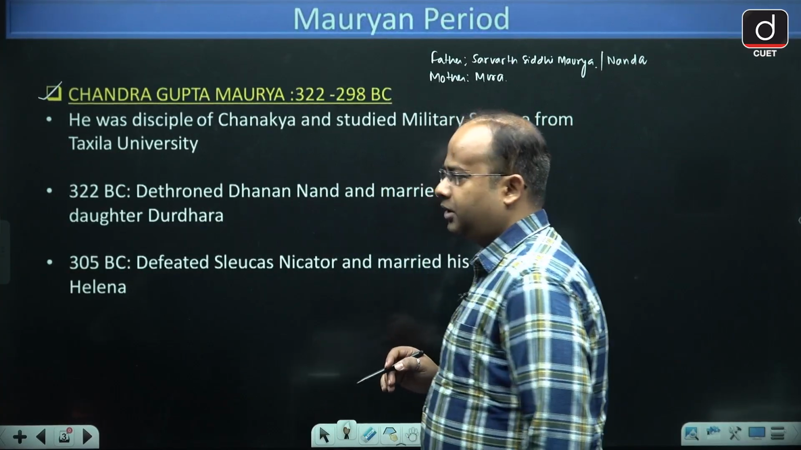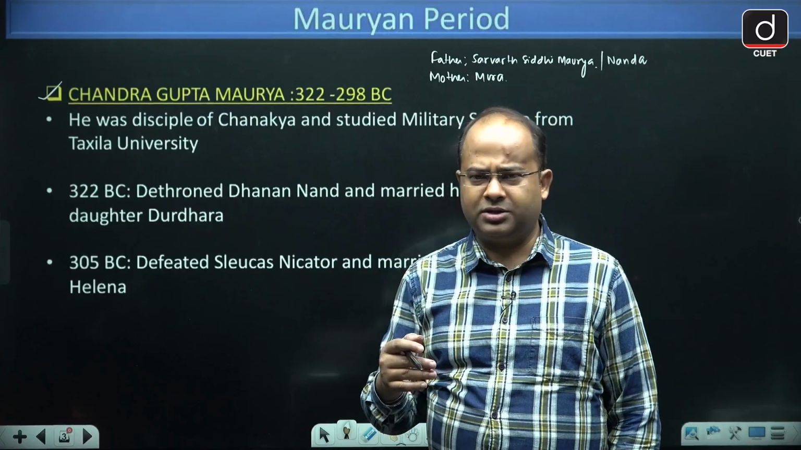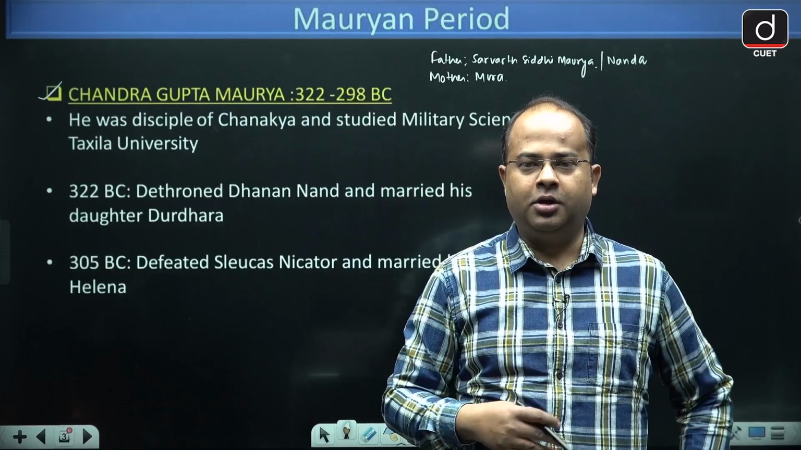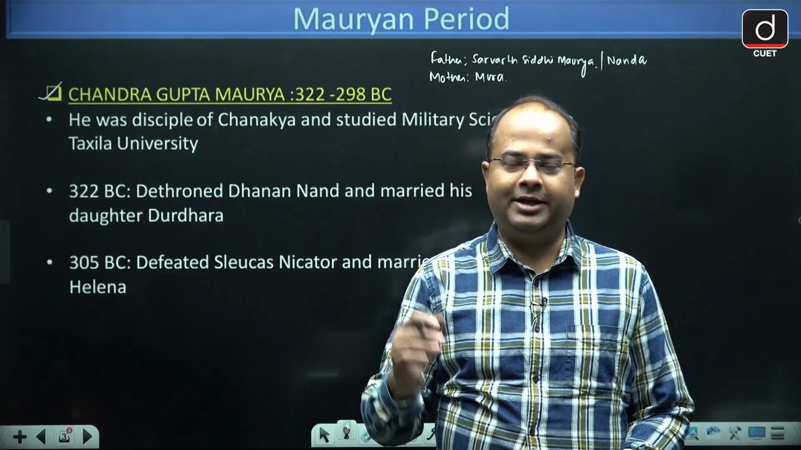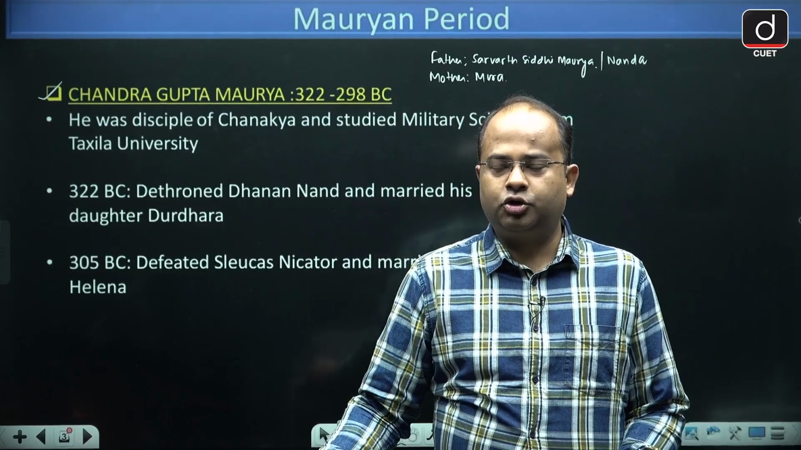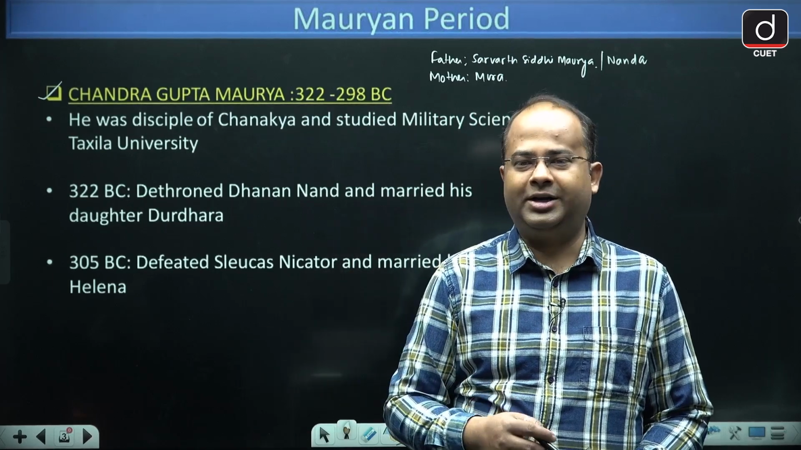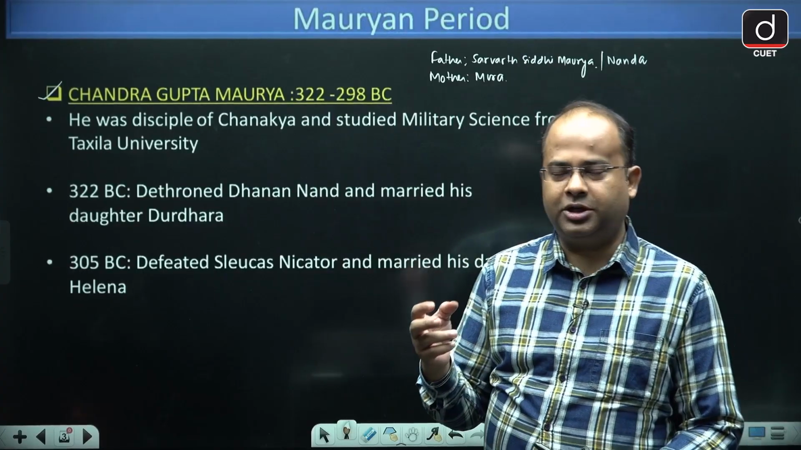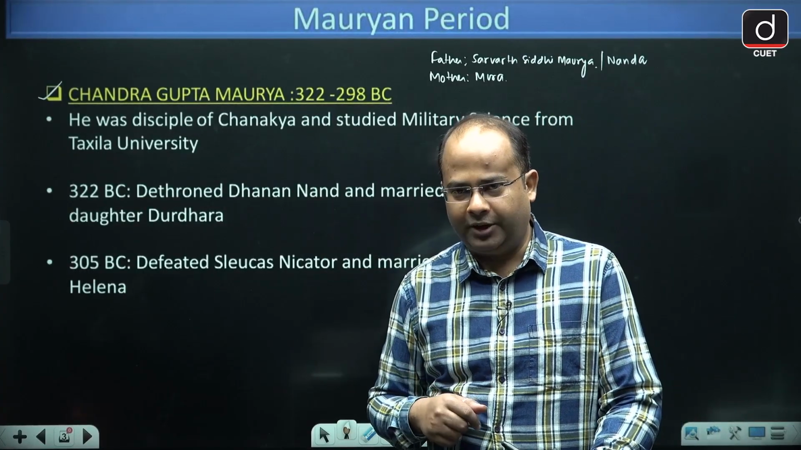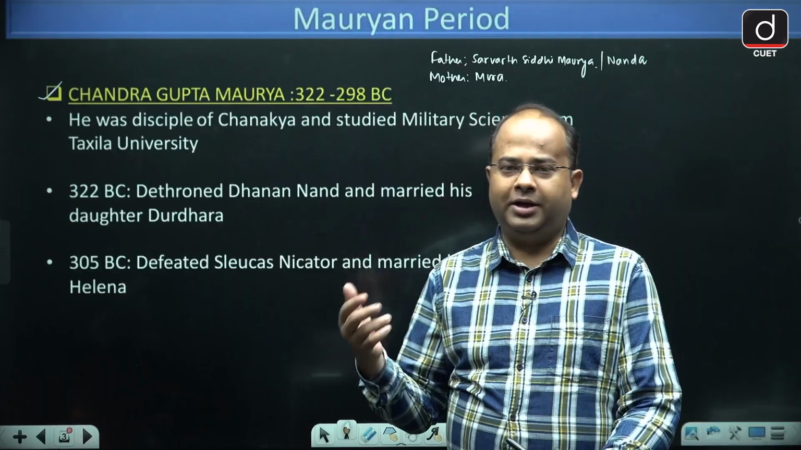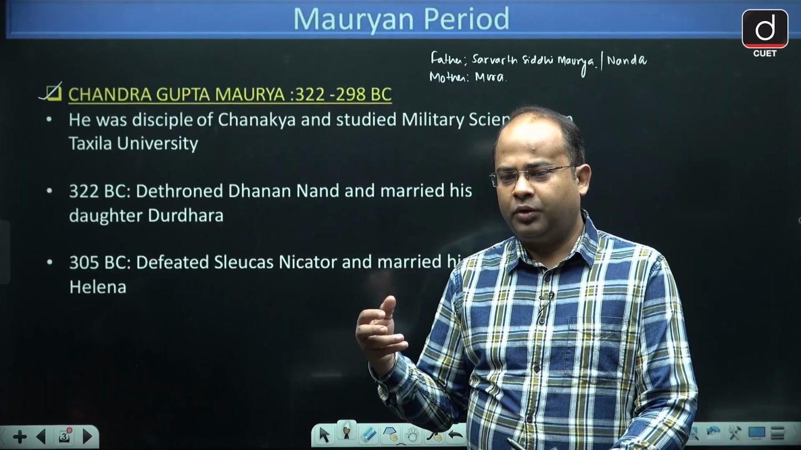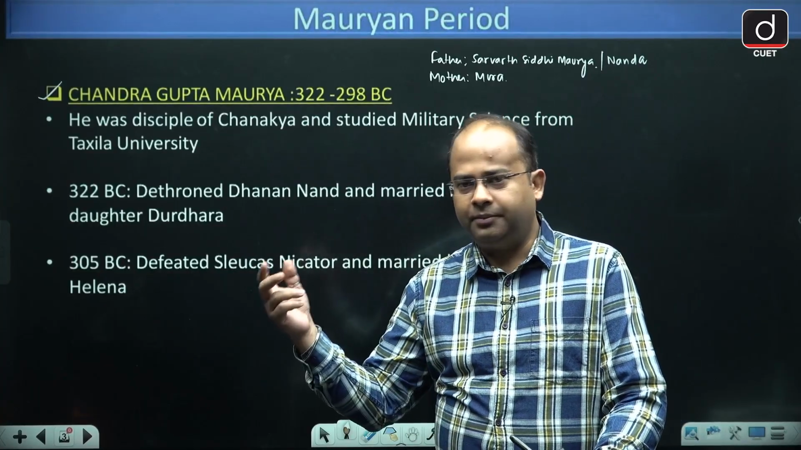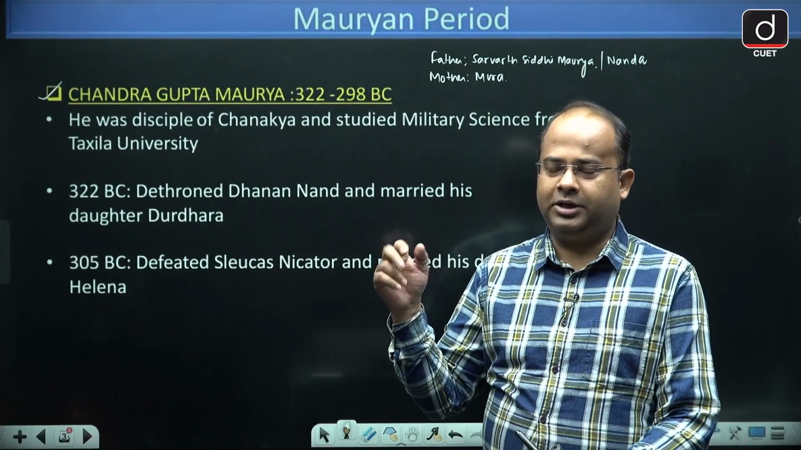So the name of the mother was found as Mura and his father was a tribal person, the head of a tribe. He died during the conflict with the soldiers of Nanda dynasty, especially when Dhananand was ruling. So his father died at a very young age, when Chandragupta Maurya was very young, in a conflict with the soldiers of Dhananand.